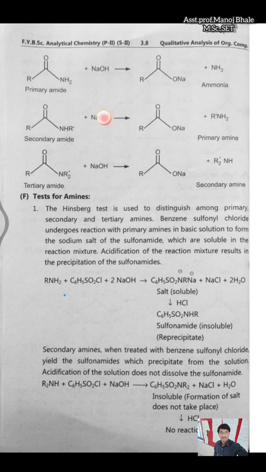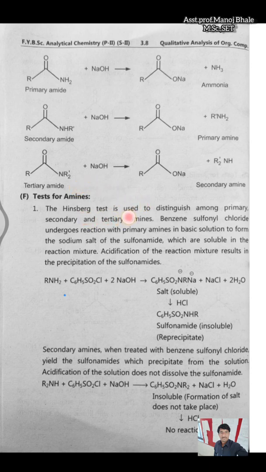Next, in case of the primary amine, secondary amine, tertiary amine, we can easily identify the presence of primary, secondary, and tertiary amine. Primary amine reacts with the NaOH, and there is a formation of the sodium salt of the acid plus ammonia. Secondary amine, if we are reacting with the NaOH, then there is a formation of the sodium salt of the acid plus primary amine. If we are reacting the tertiary amine with the NaOH, then there is a formation of the sodium salt of the acid plus secondary amine. That means ammonia, primary amine, and secondary amine are the different byproducts formed if we are reacting primary amide, secondary amide, and tertiary amide respectively.